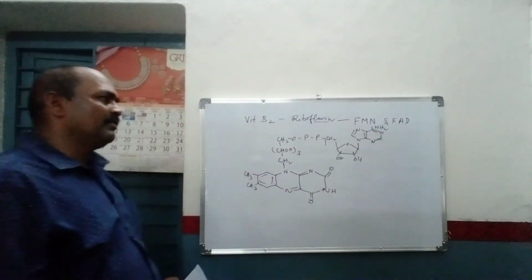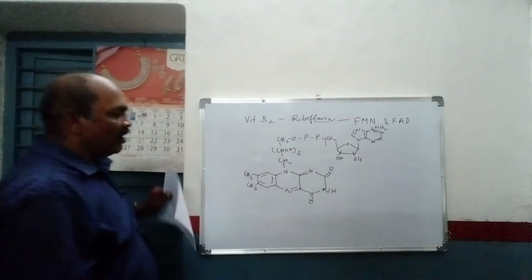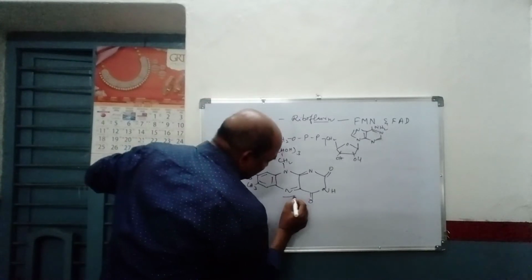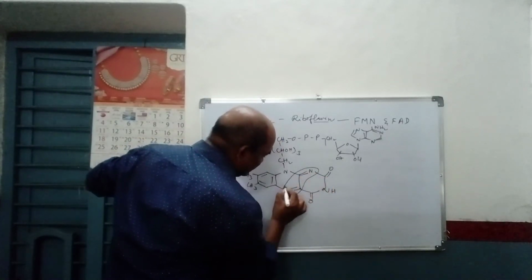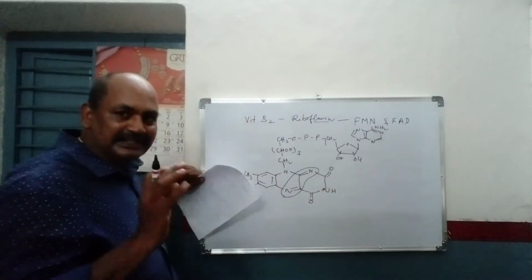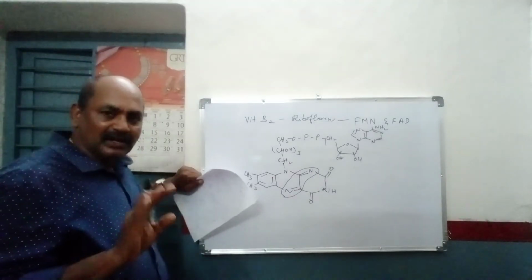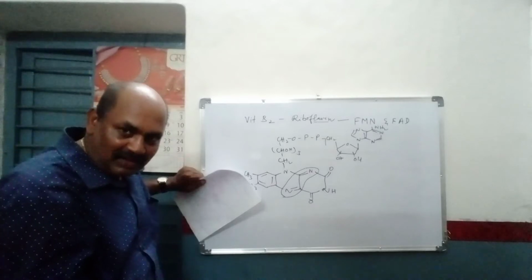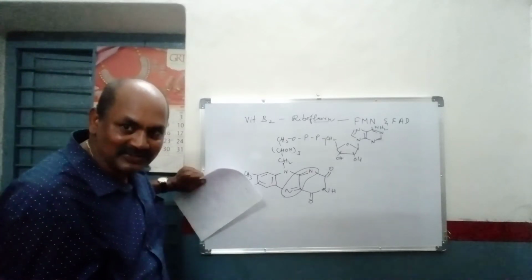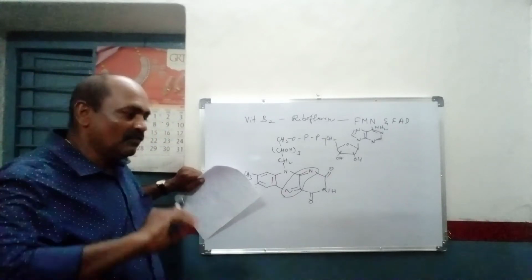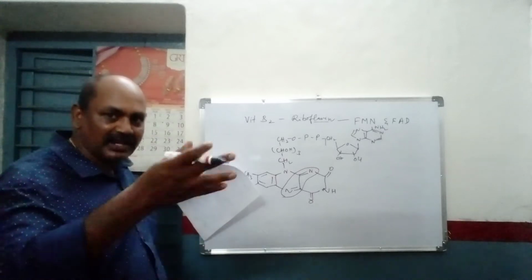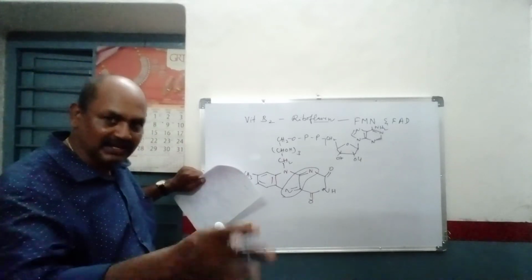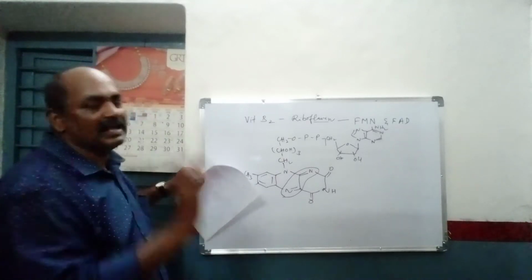So this is the flavin adenine dinucleotide. Of course, this particular cofactor is actively involved in oxidation reduction reactions. Oxidation reduction means it can either accept the hydrogen or donate the hydrogen. So wherever hydrogen transfer reactions, oxidation reduction reactions, are there, this will act as a coenzyme.